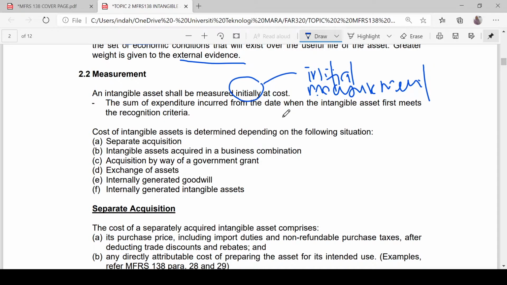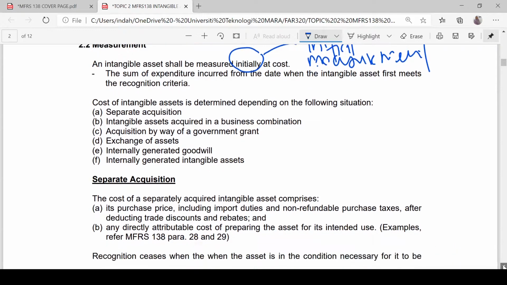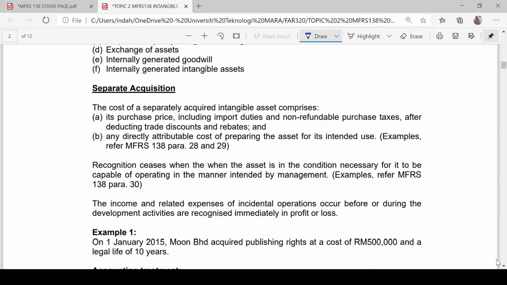For separate acquisition, meaning an intangible asset that you purchase, the cost of a separately acquired intangible asset comprises, number one, which is similar to the elements of cost of PPE: purchase price including import duty and non-refundable purchase tax, after you deduct trade discount and rebate. This is similar to the elements of cost in MFRS 116. Number two, any directly attributable cost of preparing the asset for its intended use.